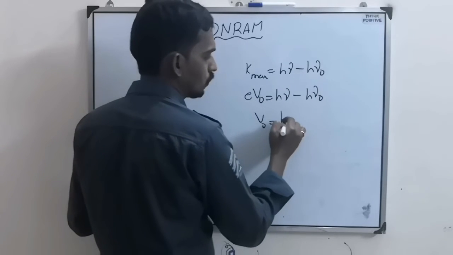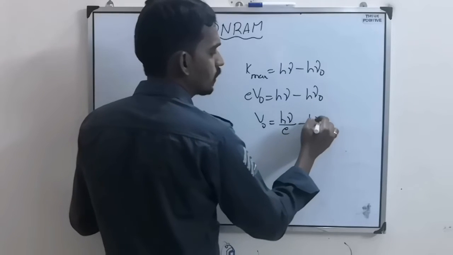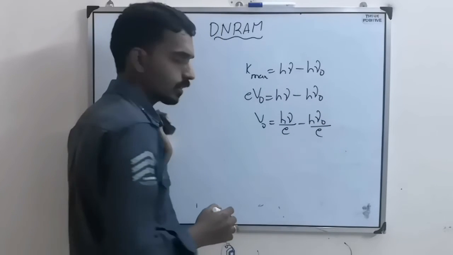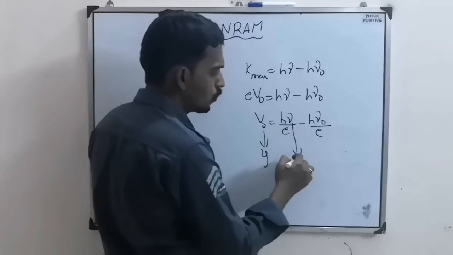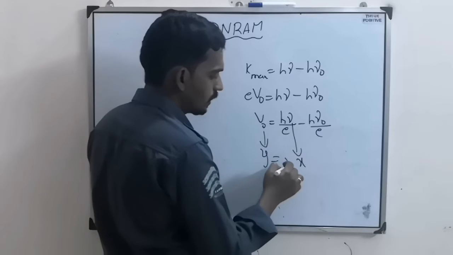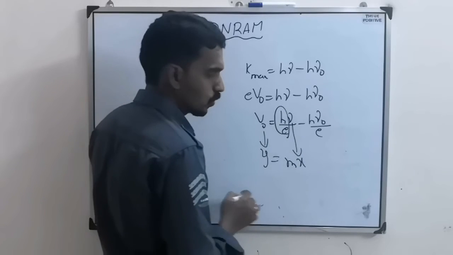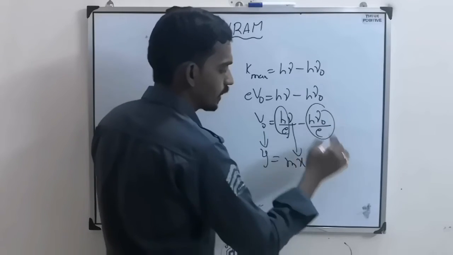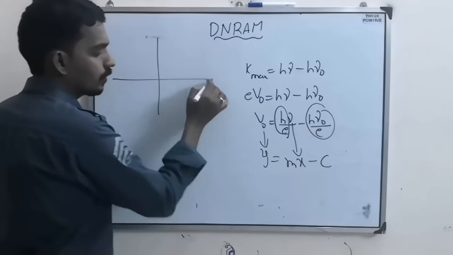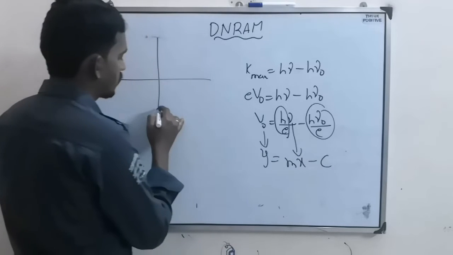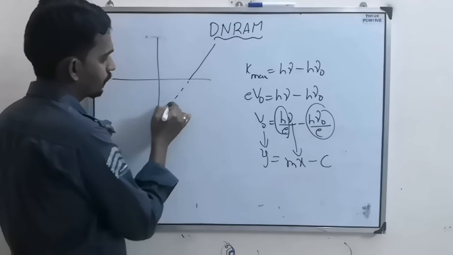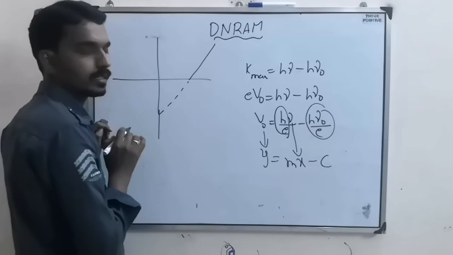So V naught equals h nu by e minus h nu naught by e. Now you draw a graph with V naught on the y axis and nu on the x axis. Then this is like a constant, the slope, and this is like a constant, the intercept. So what kind of graph should come? A straight line with negative intercept, like this. Positive slope but negative intercept.